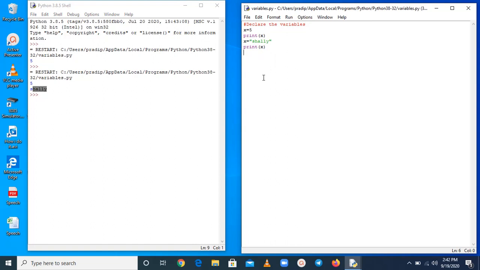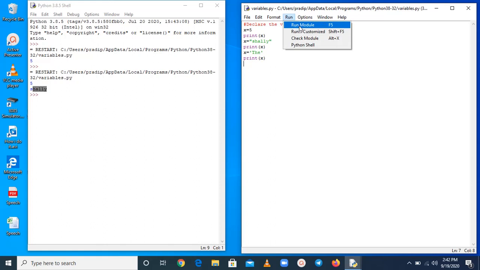Now, talking about string, as you have said, if you want to declare any value as a string, you can pass that value in double quotes or single quotes. So, let us check for single quotes. Just execute this print and put it here and again save it.